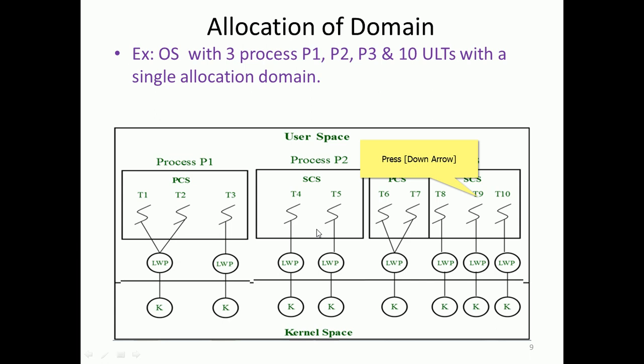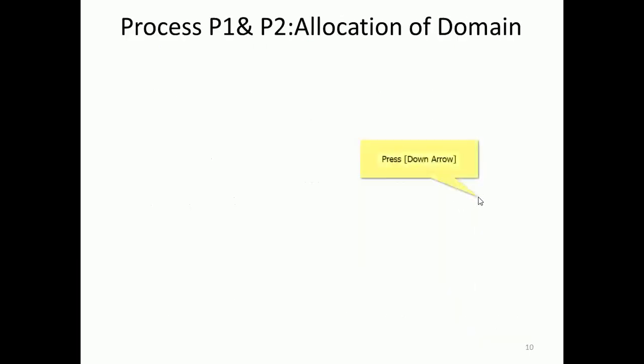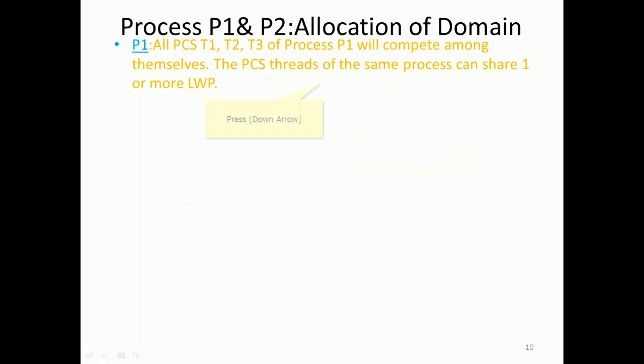This one is a mixed one: in process 3, T6 and T7 will be PCS, and T8, T9, T10 will be system contention. With this example we can see that in process 1, threads T1, T2, T3 of process P1 compete among themselves. Threads of the same process contending can share one or more LWPs.